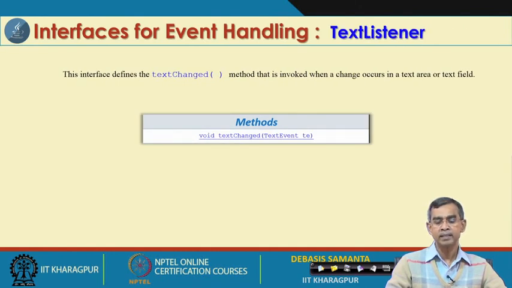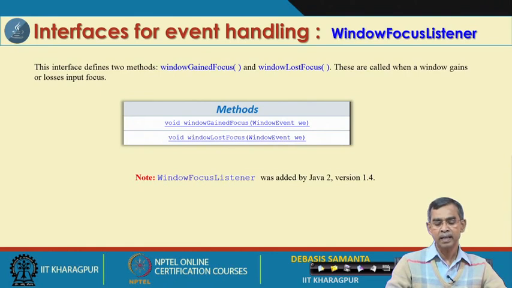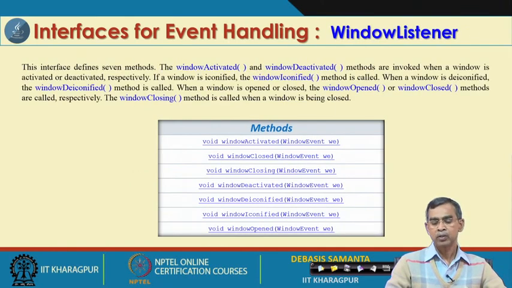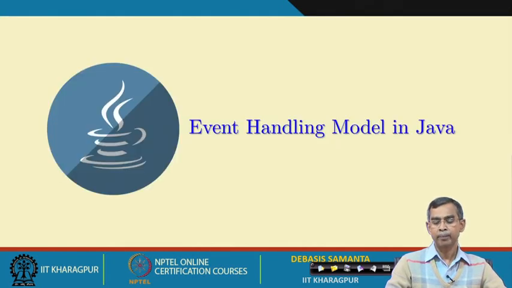The text listener has only one method, text changed. The window focus listener has two methods, window gained focus and window lost focus. And then the window listener has many methods, as we have mentioned: window activated, window closed, window closing, window deactivated, window deiconified, window iconified and window opened.